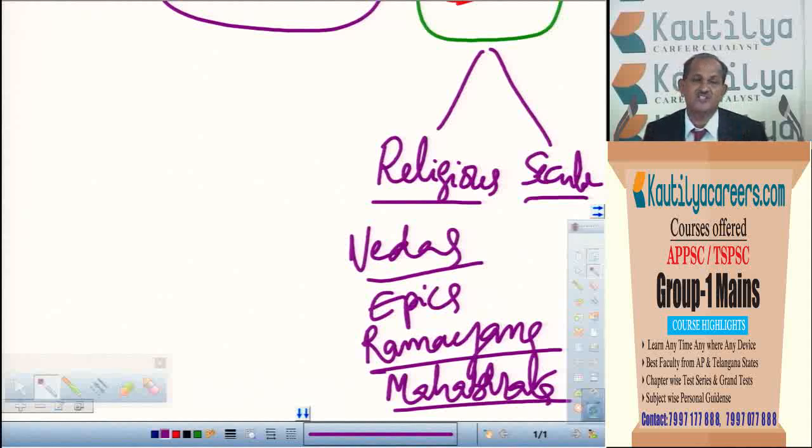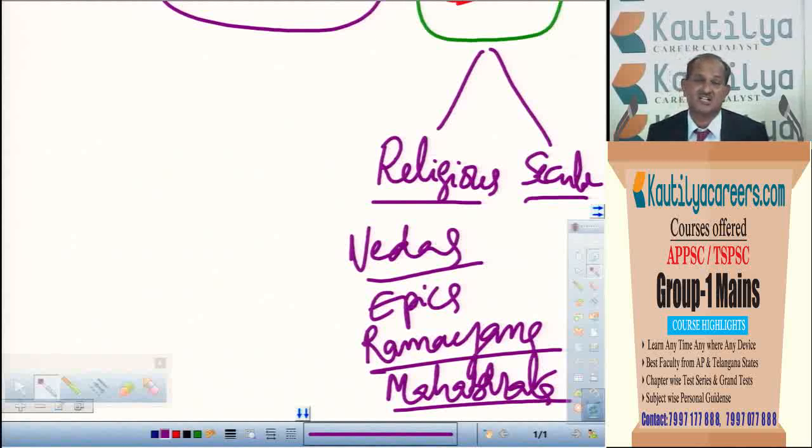Same when you study the Mahabharata, we can know about the political, economical, social, cultural issues of the period of the person who wrote the Mahabharata, Vedavyasa. So the period of Vedavyasa we can understand by seeing the Mahabharata. In such a way, many other religious books were also there.